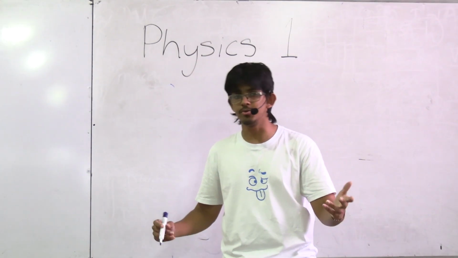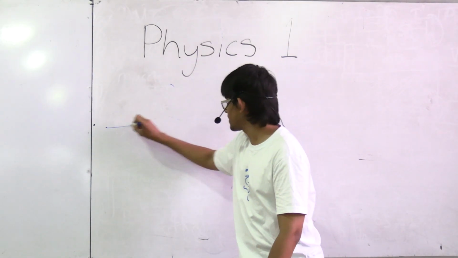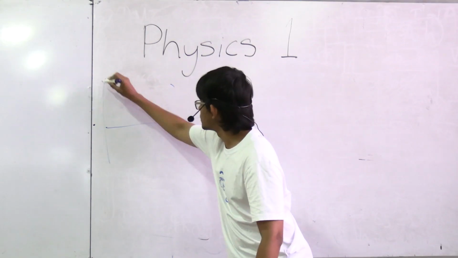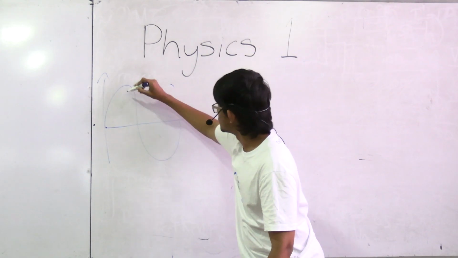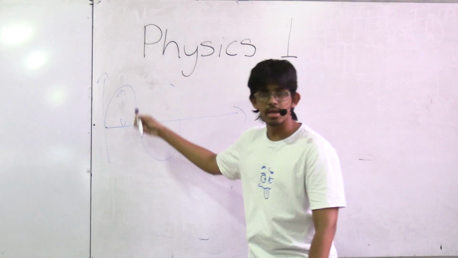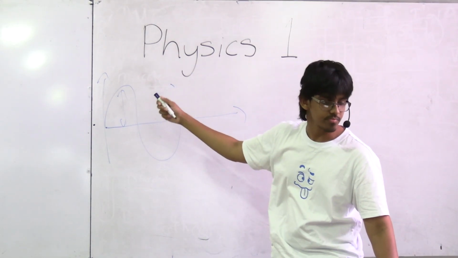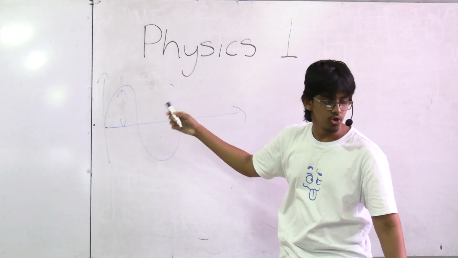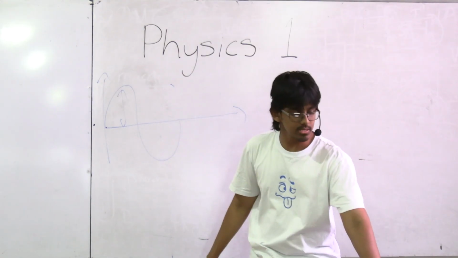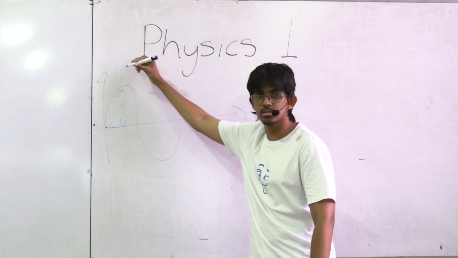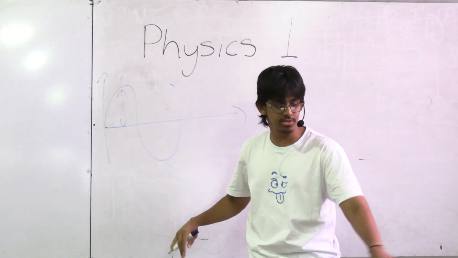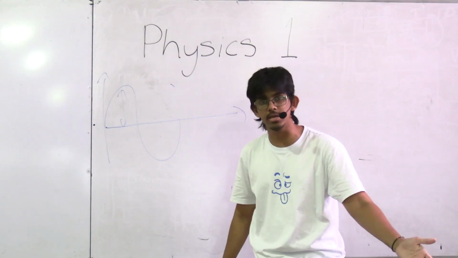So what an amplitude is, basically if you have this as your sound wave, this height is your amplitude, right? So basically what you're going to want to look for is an answer where this amplitude, or this height, is larger than that given in figure A.